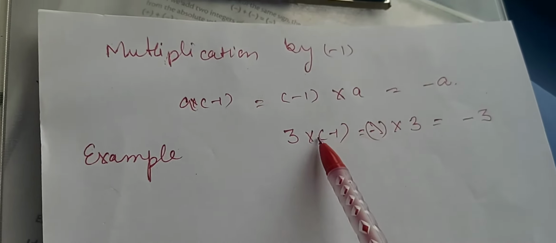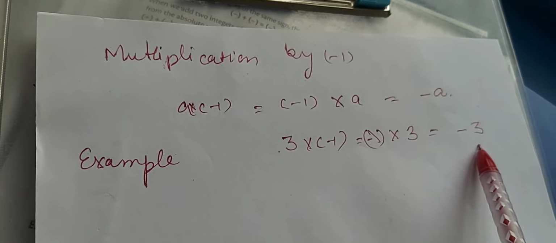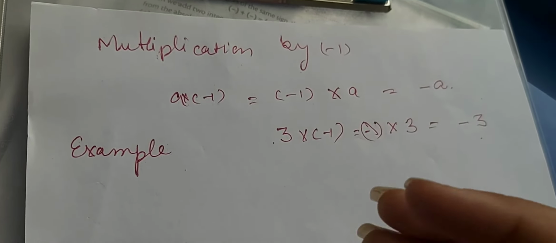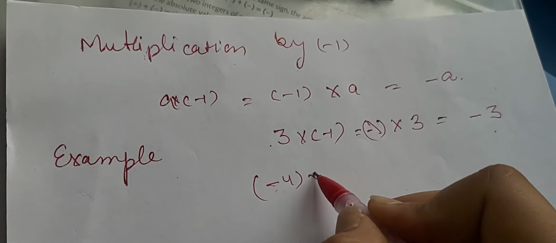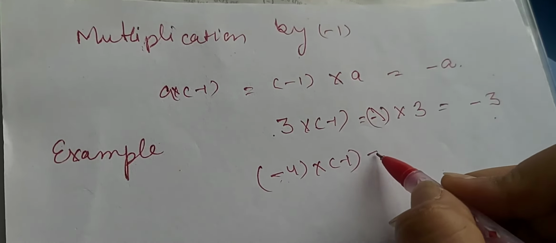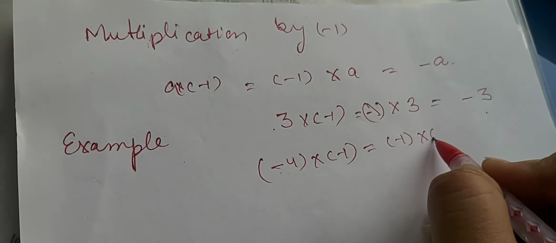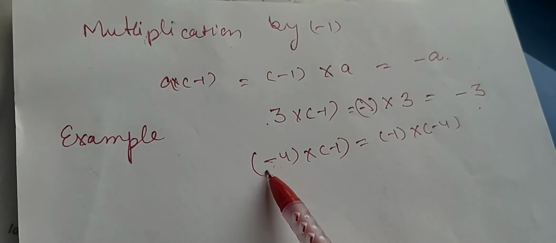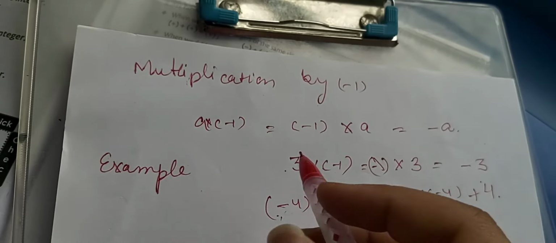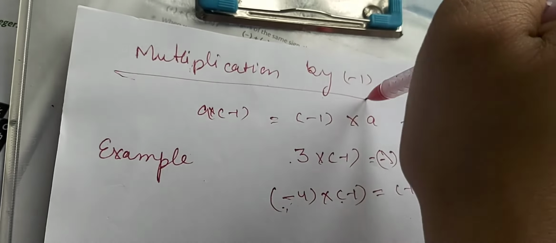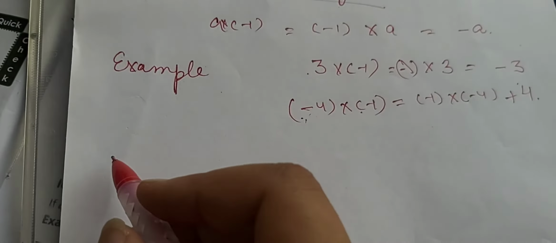Reason? If we multiply opposite signs, we always get the result negative. Now, if I take a negative integer, minus 4, into minus 1, which is equal to minus 1 multiplied by minus 4. If we multiply the same sign, we get the result positive. So that is our multiplication property by minus 1.